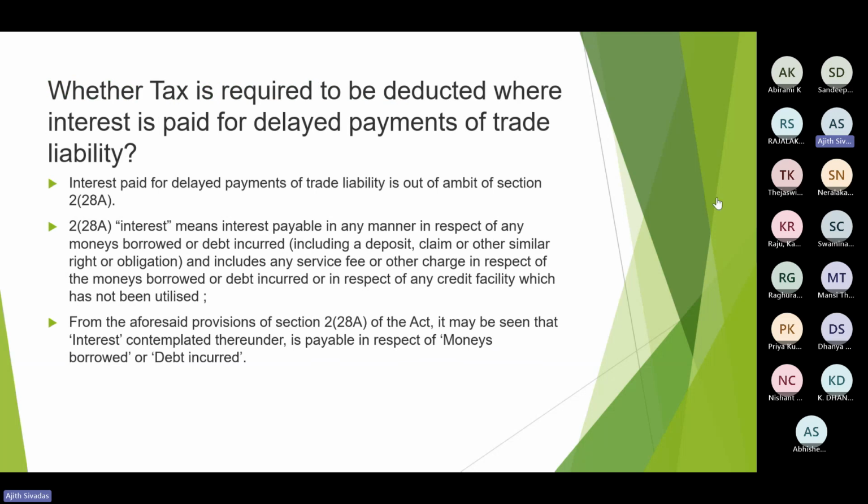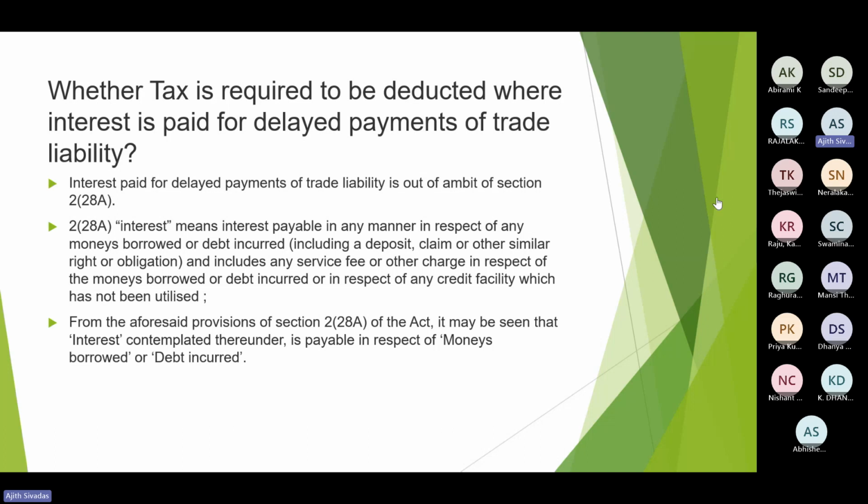I would tell you the rate of TDS under section 193. If you are making the payment to companies, under 193 it would be 20%. If you are making the payment to non-companies, then the TDS would be 10%. That is what 193 is about. So again, shall I repeat?